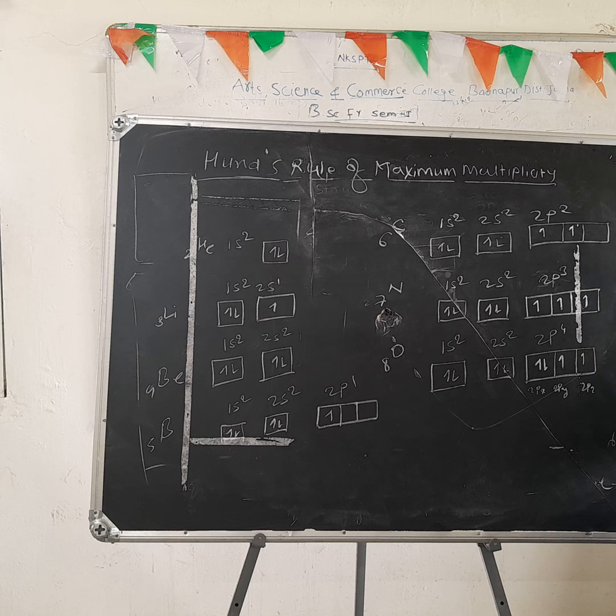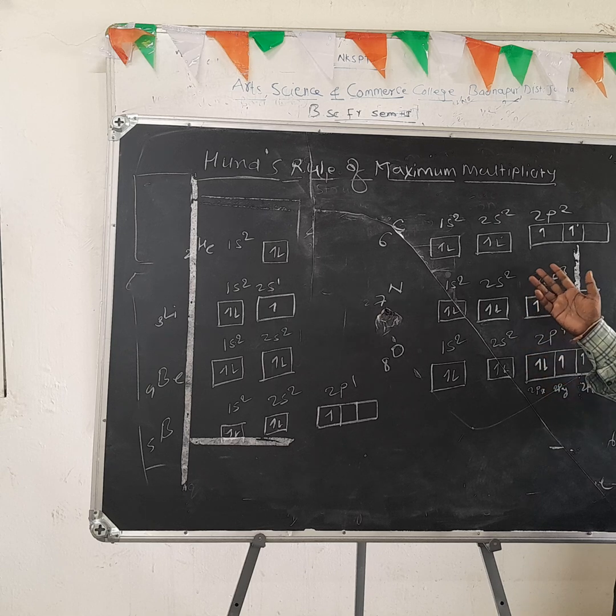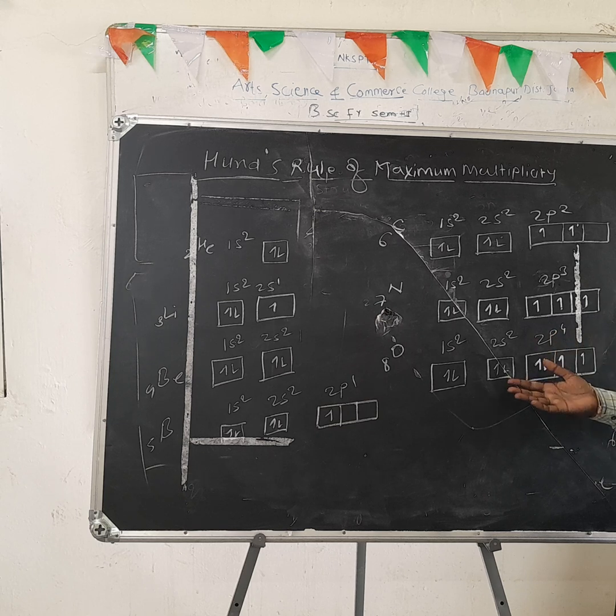So this is Hund's rule of maximum multiplicity. Hund's rule only states the filling of electrons in the orbitals. How the electrons are added in the orbitals: one electron is added in each orbital, and after that the pairing of electrons takes place. So this is the statement of Hund's rule of maximum multiplicity. Very simple.